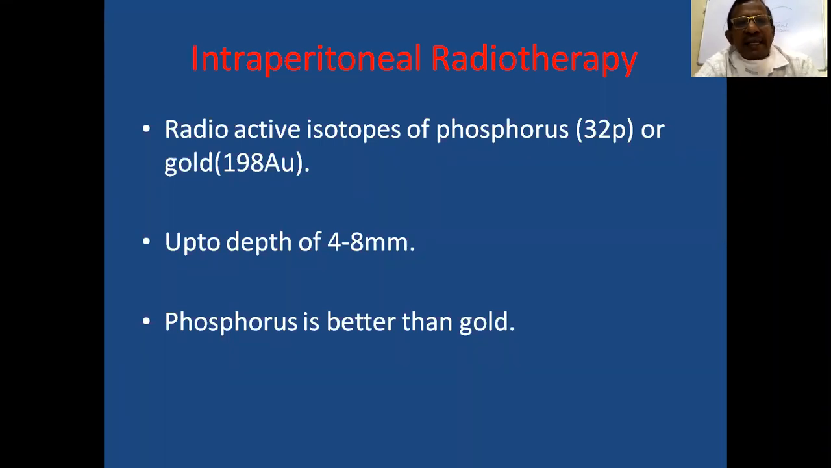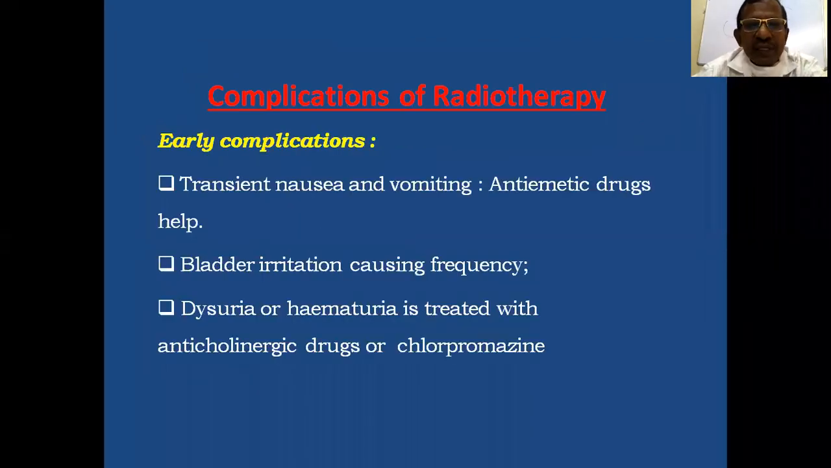Sometimes intraperitoneal radiotherapy is used, but there is also a disadvantage. There is more chance of bowel adhesion and bowel obstruction, because these radioactive isotopes are not uniformly distributed intraperitoneally. So it is less used, but when used, phosphorus is better than gold.